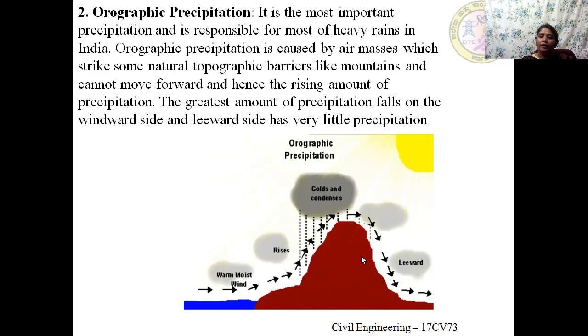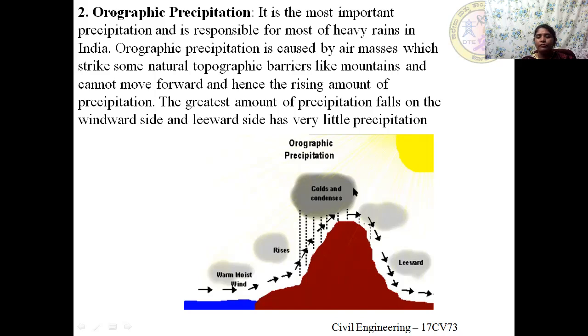There are various mountains, various topographical barriers present on the surface of the earth. As the wind mass or the air mass starts moving, because of this barrier, it gets obstructed. Hence, it starts moving up, rising up. It rises, reaches the earth's atmosphere.